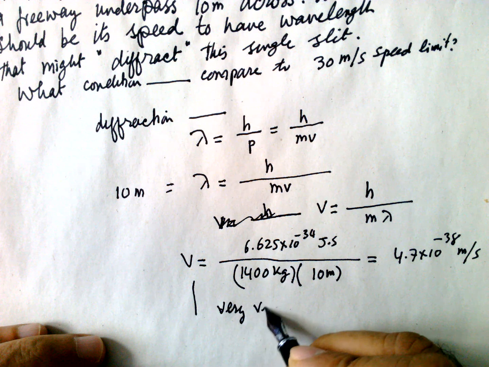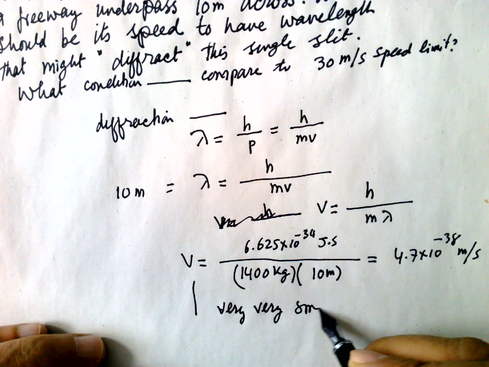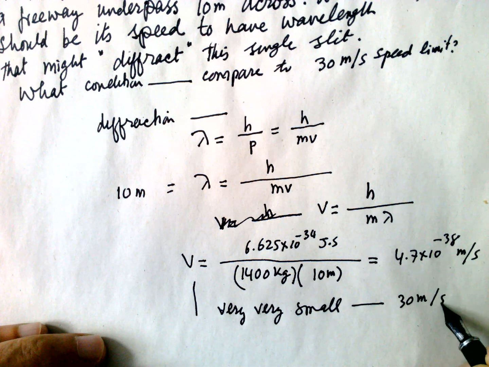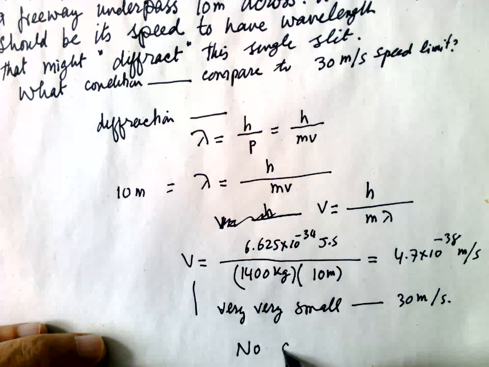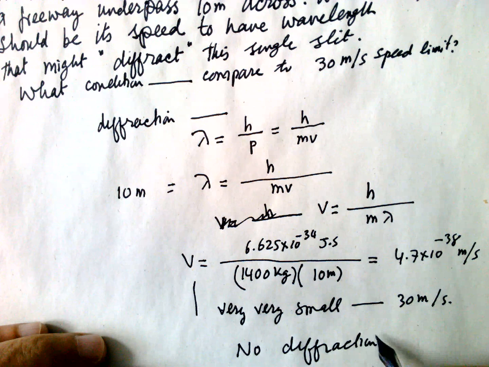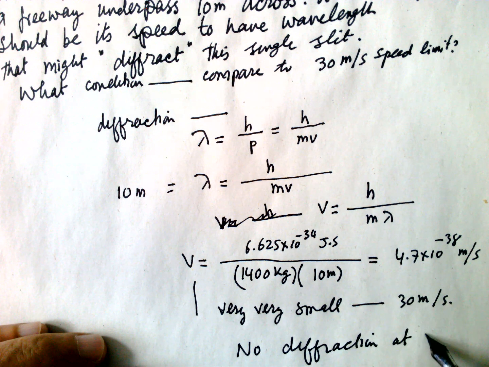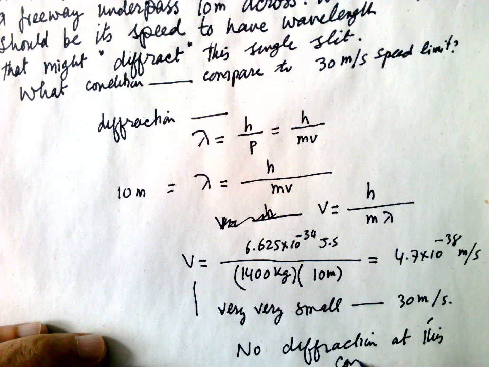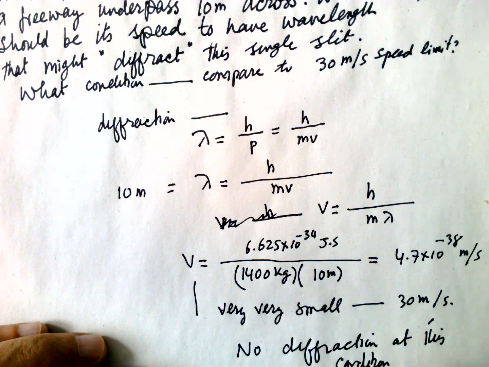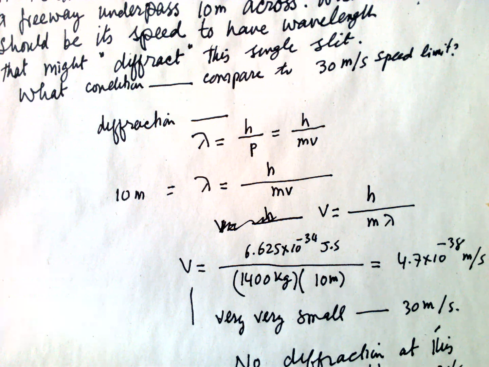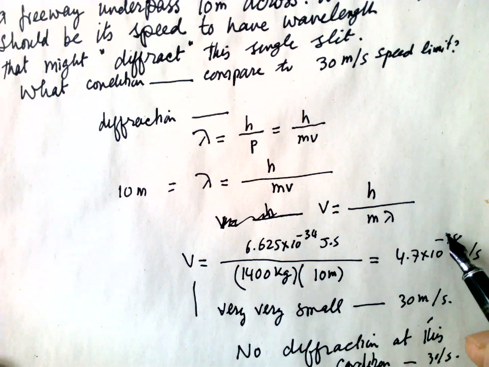So this is very, very small compared to 30 meter per second. So no diffraction under this condition, at 30 meter per second, since it is very small.